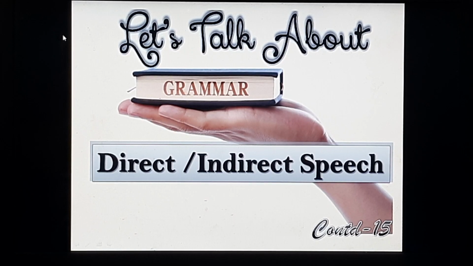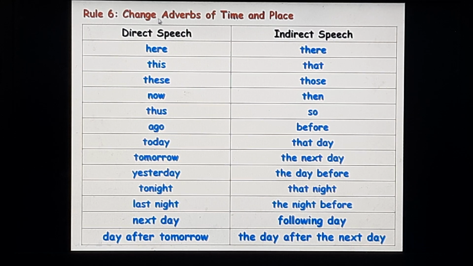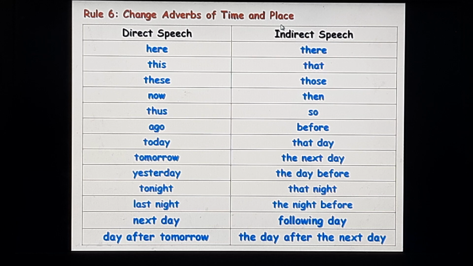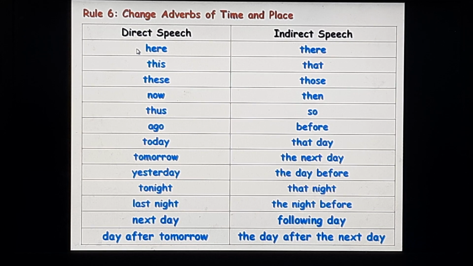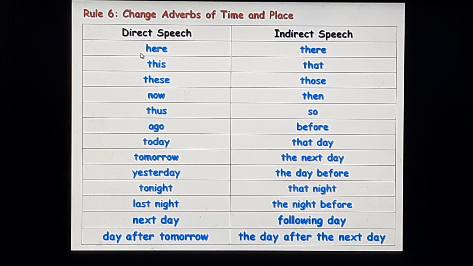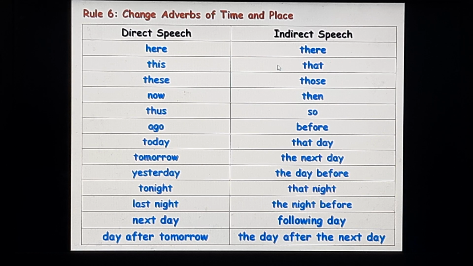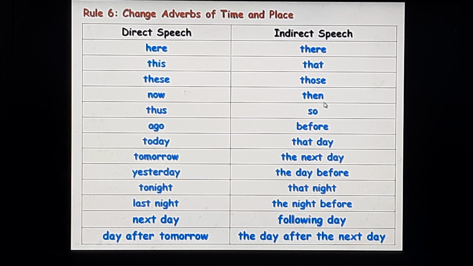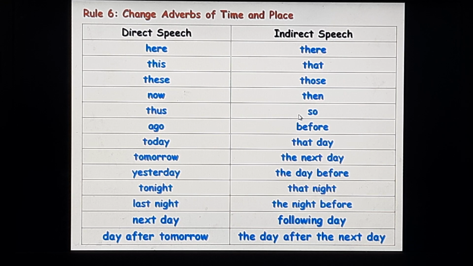We continue, children, with Rule 6, change adverbs of time and place. Now, let's see what are the adverbs that take the change in the direct to indirect. Here, in the direct, will change into there in the indirect speech. This will change into that. These will change into those. Now will change into then. Thus will change into so.